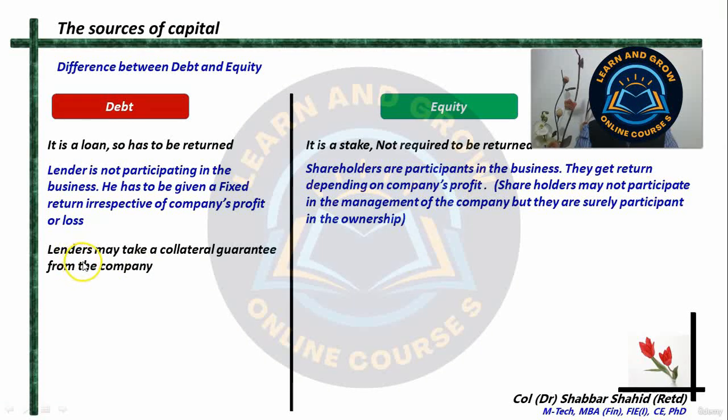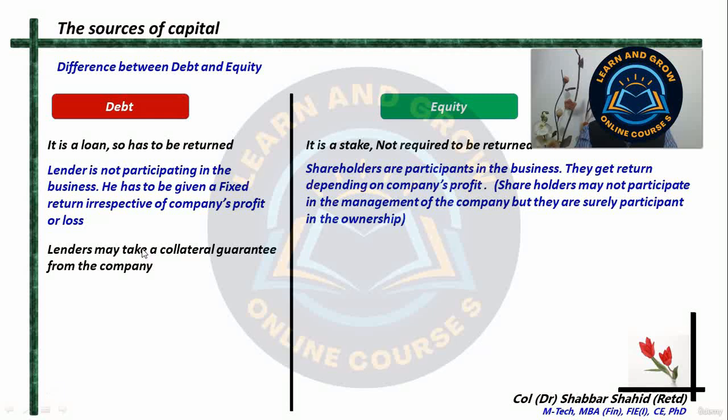Again, the lenders may take a collateral guarantee from the company. When somebody is giving a loan to the company, that person or the institution which is giving the loan can ask the company to give some collateral guarantee in the form of land, or maybe the machinery, or maybe the building of the company itself.